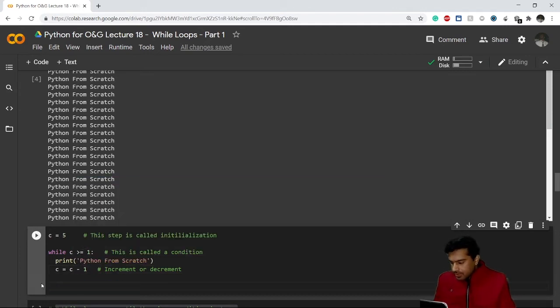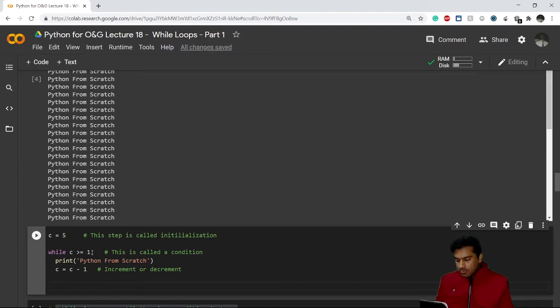Now what will happen, as you might have guessed, is that this value of 5 comes to the while loop and checks the condition: 5 is greater than 1, correct, it is true, so it will print Python from scratch. Then 5 becomes 5 minus 1, so it becomes 4. So it will go again to the top, to the condition.